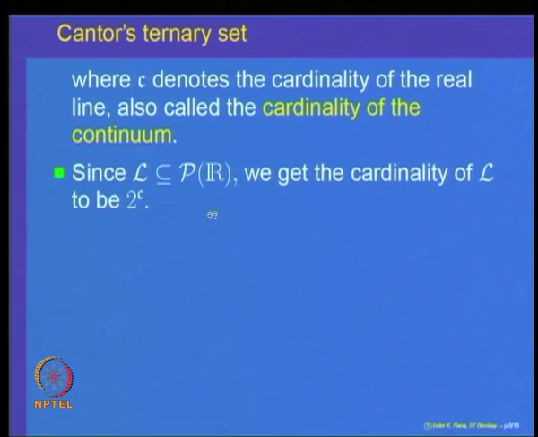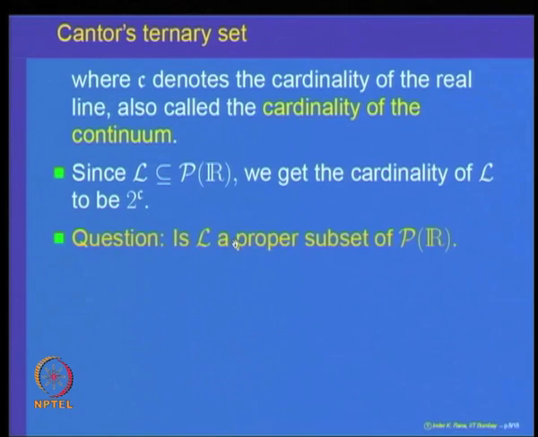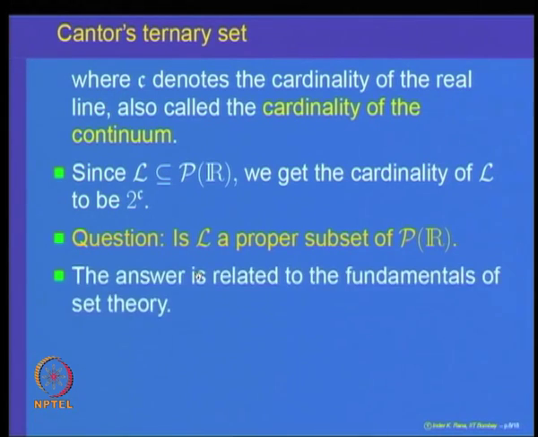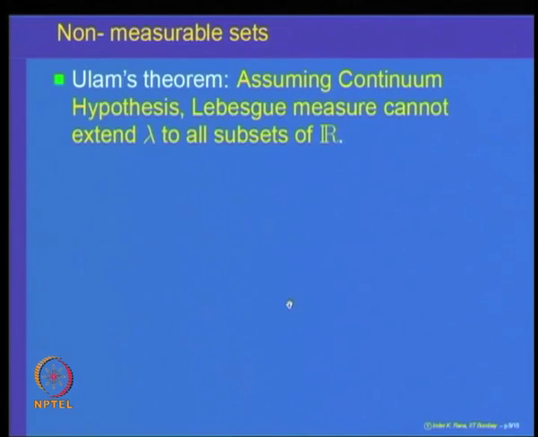So, we get that the cardinality of L and the power set is the same. The question still remains: is L a proper subset of P R? If you recall, the answer to this question is related to some of the fundamental questions in set theory. If you recall, we mentioned what is called Ulam's theorem.